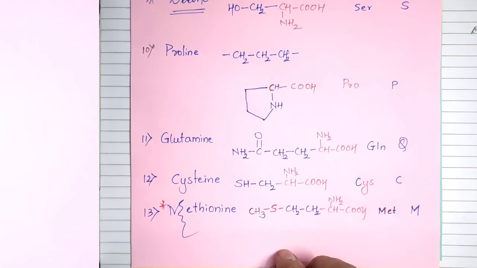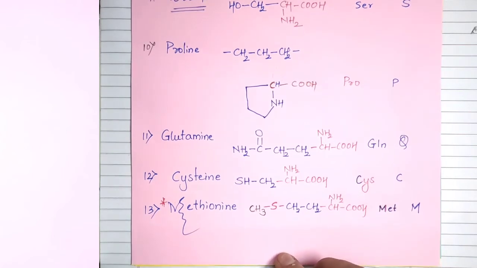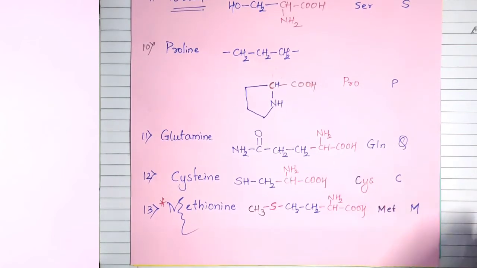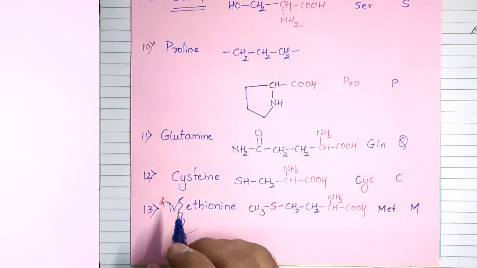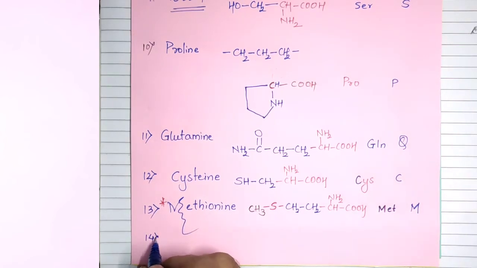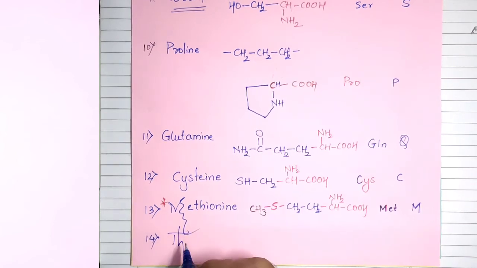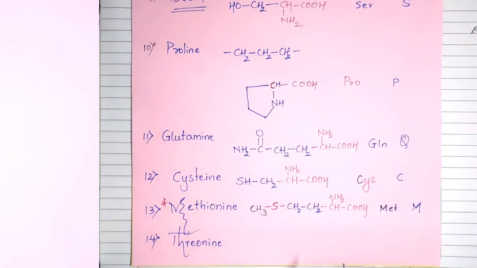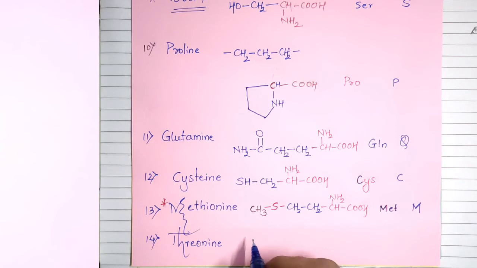The next is threonine, the 14th one. The structure of threonine: serine had a methyl alcohol group, now it will be ethyl alcohol, but at the beta carbon atom.